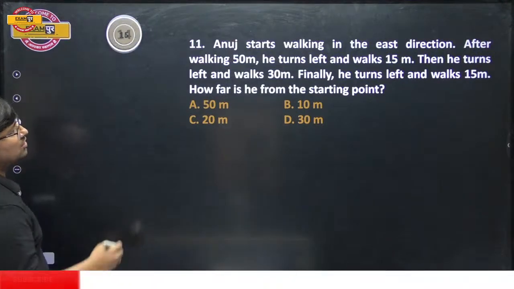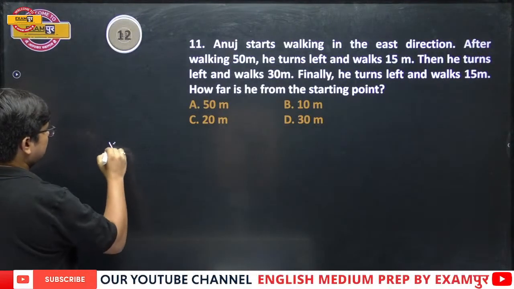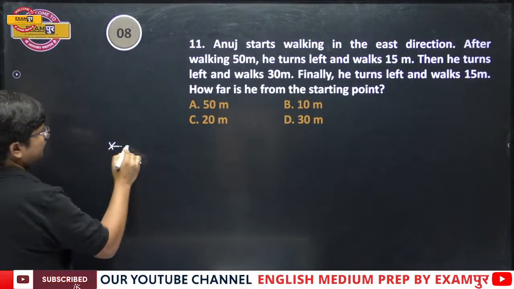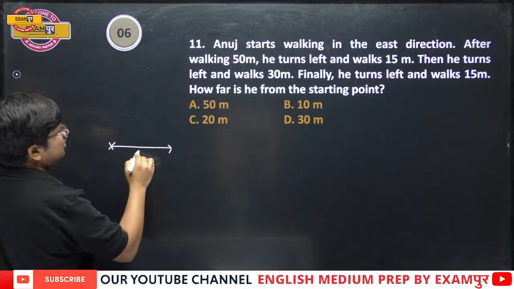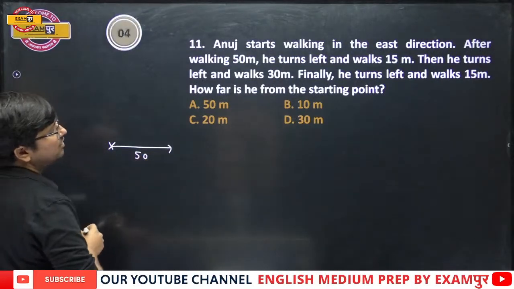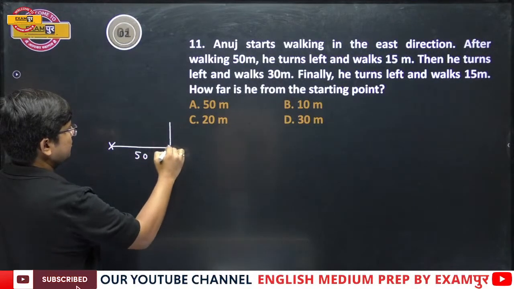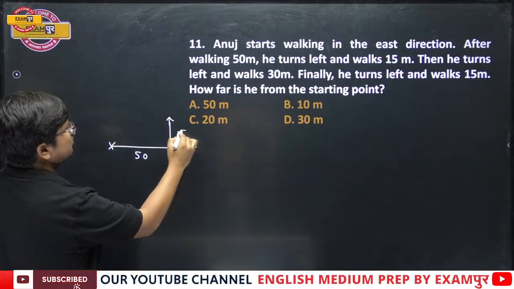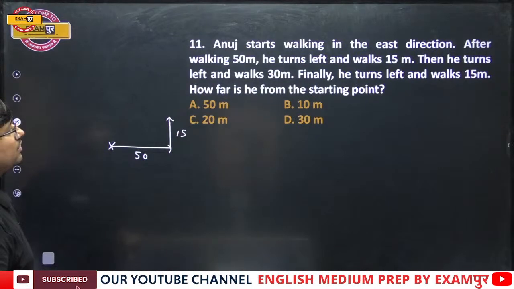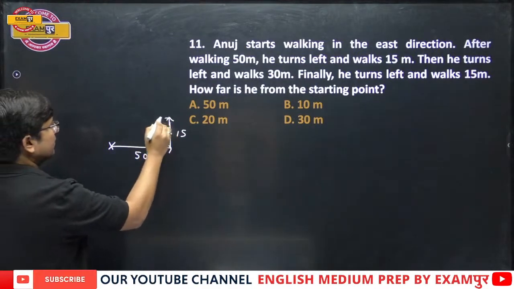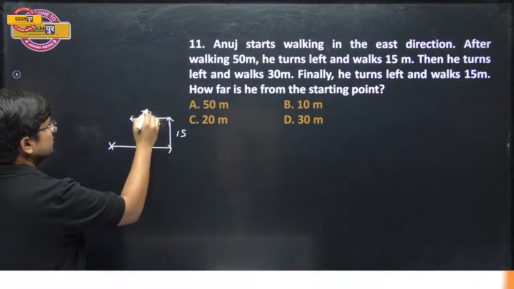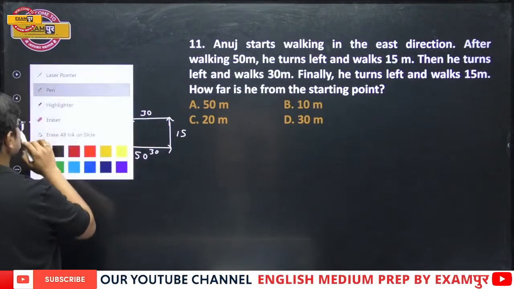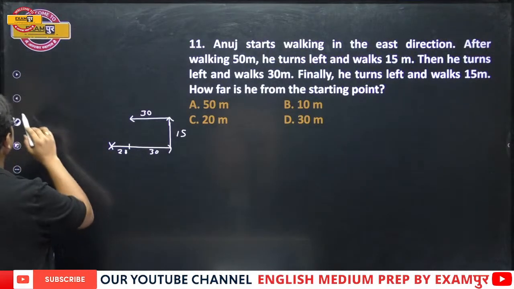See, Anuj starts walking in the east direction. Suppose this is the starting point. Anuj starts walking in the east direction, and after walking for 50 meters, he turns left and walks 15. Then he turns left and walks 30. So if this is 30, even this is 30, the remaining part is 20. All right, fine. Next.